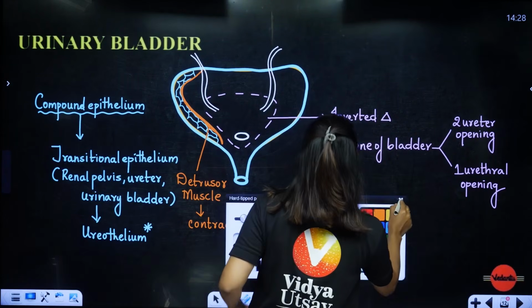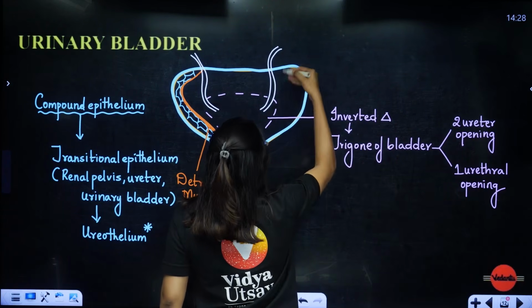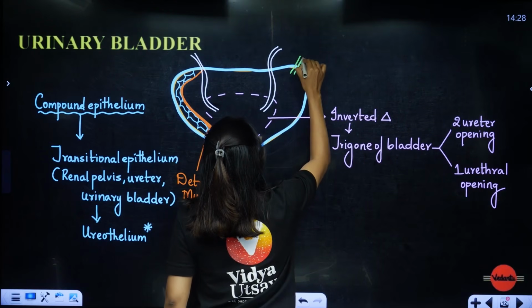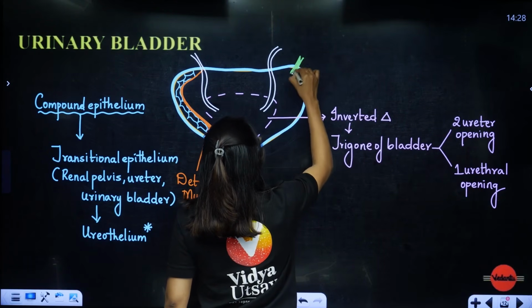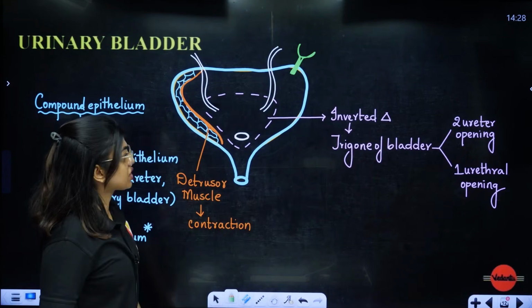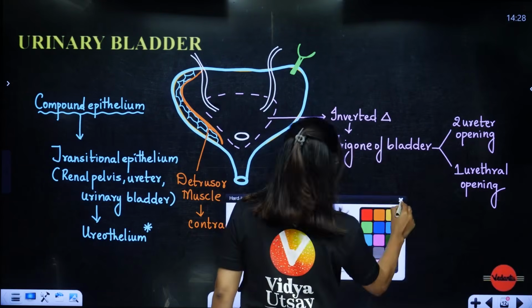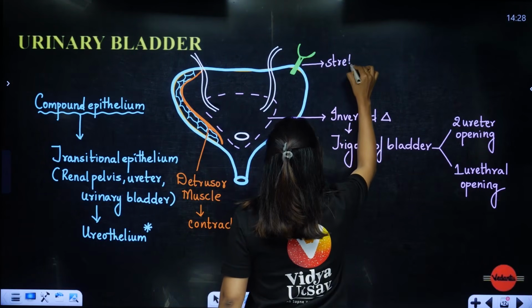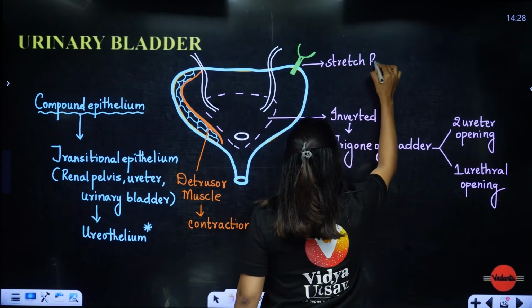So here, students, please remember, they have something called the stretch receptor. Now I am just drawing it here like this, but just understand that these have stretch receptors, which are going to take the signal from the brain. The stretch receptor is the one that is going to understand that okay, it is time for me to work.